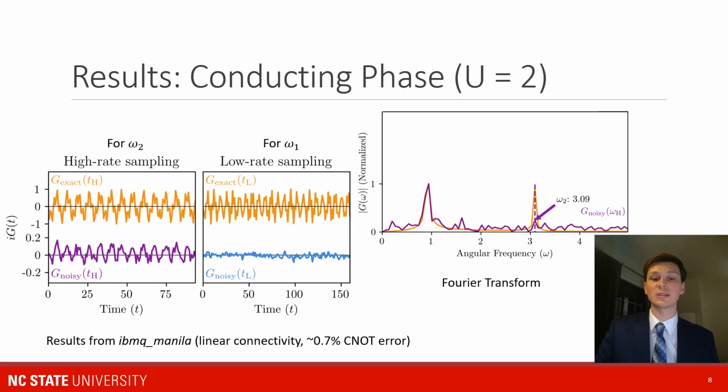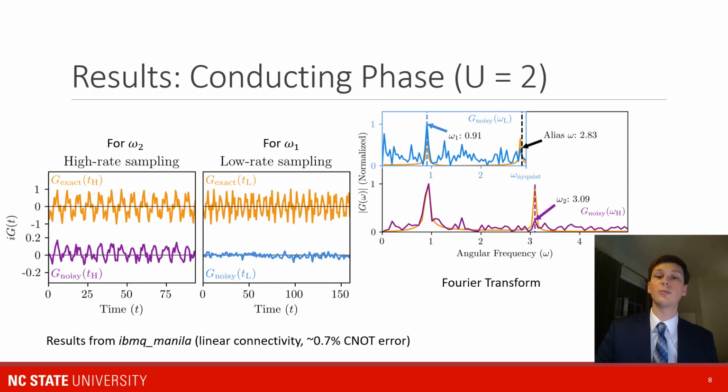So this low frequency sampling allows us to go out to a very long time, which we can do because we're using a fast forwarding circuit. We then Fourier transform these and extract the frequencies. We can zoom into where we're expecting the frequencies to be here. So here we were able to compute the high frequency signal with relative accuracy, and we're able to compute the low frequency signal using the separate sampling.